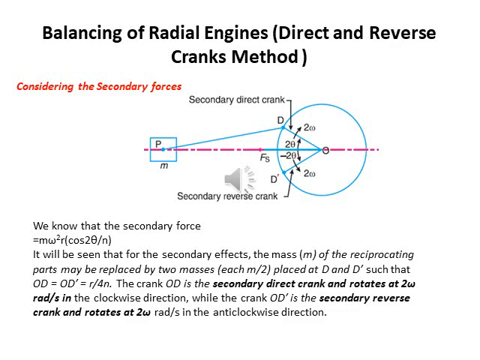The crank OD is the secondary direct crank and rotates at 2ω radian per second in the clockwise direction, while the crank OD' is the secondary reverse crank and rotates at 2ω radian per second in the anti-clockwise direction. So, here I conclude my topic balancing of reciprocating masses. Thank you very much.